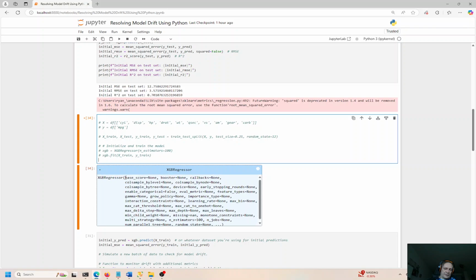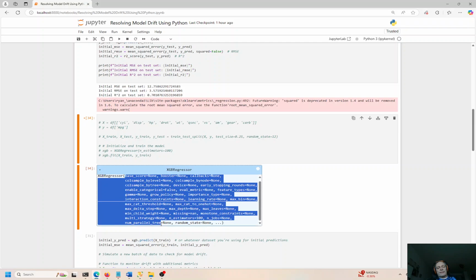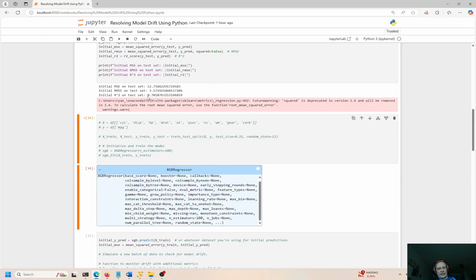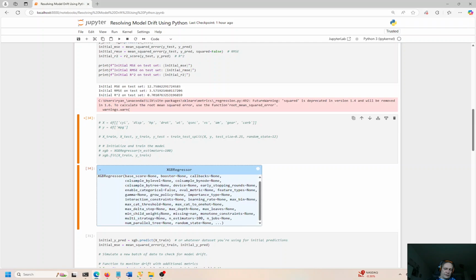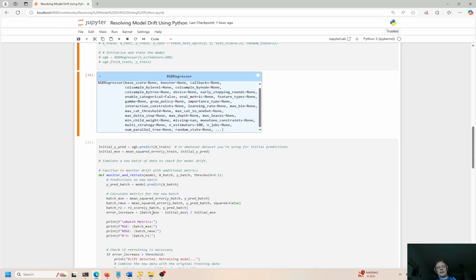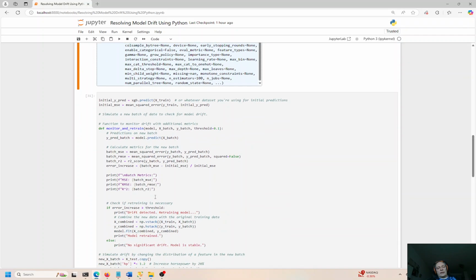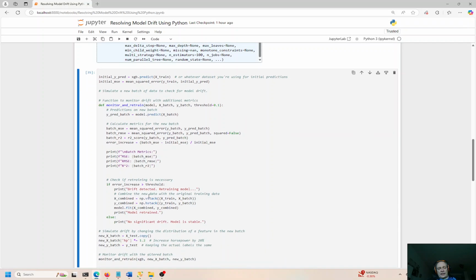Basically, I didn't even need this step, but if you wanted to see all of the parameters that you could tune to get this regression model to perform better, we can get this 0.70 higher. We have other videos on how to do that. I'm not going to focus on that here, but here's a view of all the parameters you can tune to try to improve the training and the testing of this model, right? Okay, so now we're down to the point where we can get some basic metrics. I want to look at the MSE, the mean square error, the RMSE, the root mean square error, and the R squared.